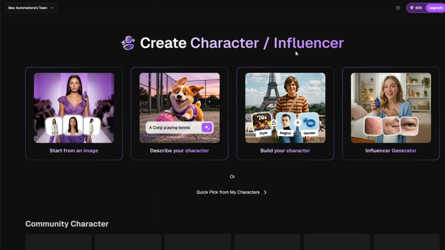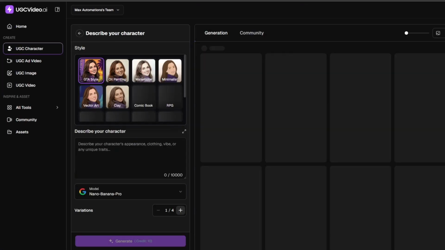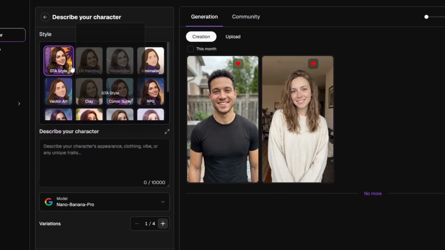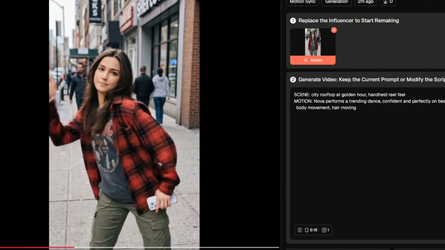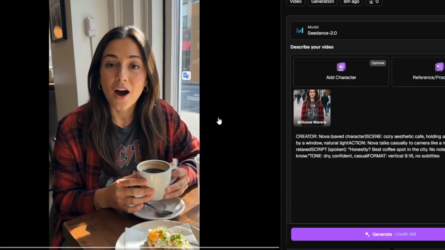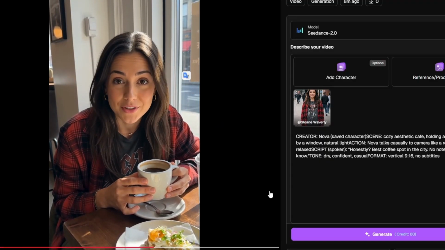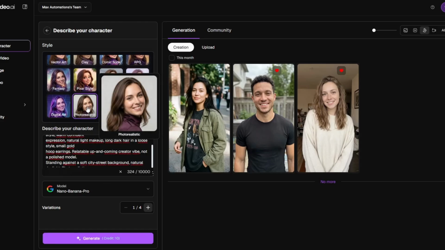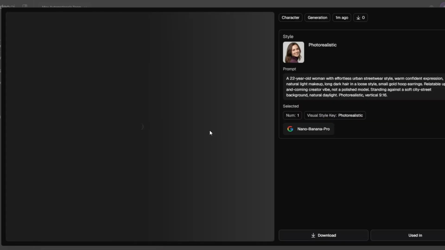So, same tool as last time, ugcvideo.ai, but we're using two different features today, and these are the ones that make her feel actually alive. There's motion sync, which gets her moving, dancing, walking, doing trends, not just standing there talking, and UGC video, which does the casual lifestyle stuff, the day in the life vibe that real influencers basically live on. So, build her, make her move, make her content. It's all on my desktop, I'm showing you everything.